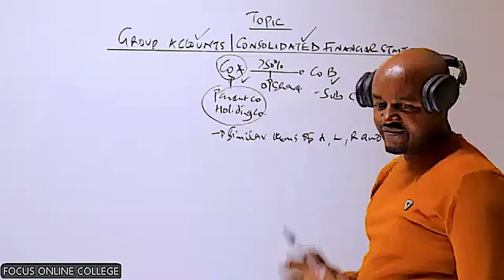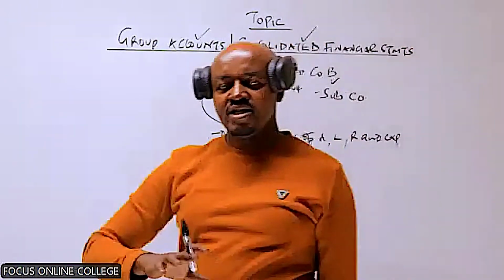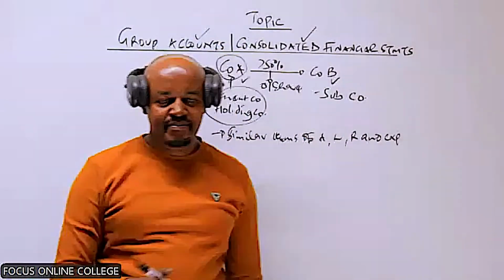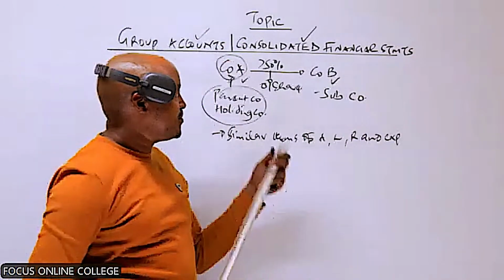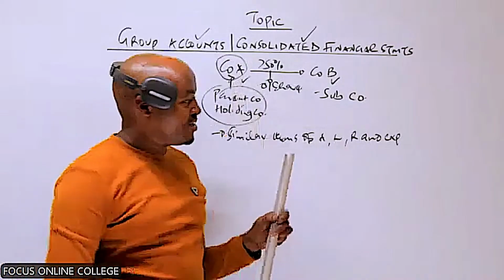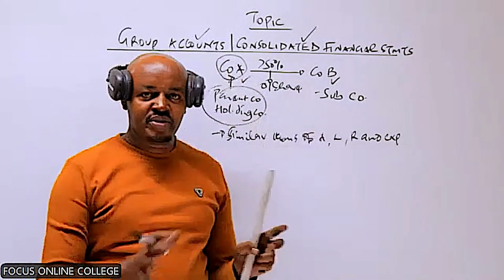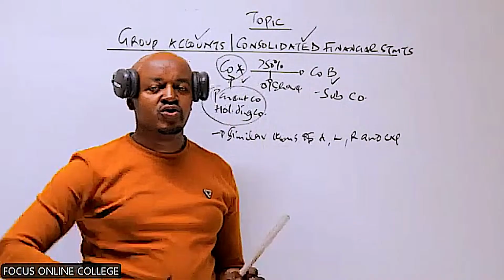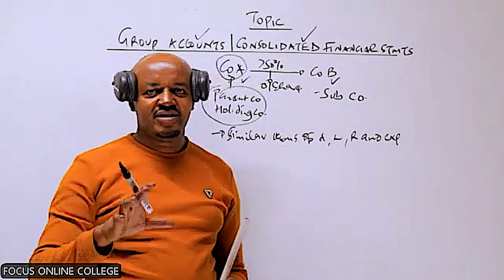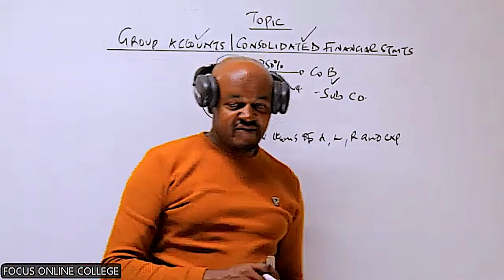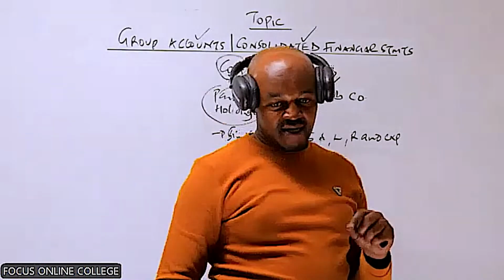It is very important to understand that these group accounts are not prepared by any other company, but purely by the parent. It is not the subsidiary company that prepares the group account, but the parent company.